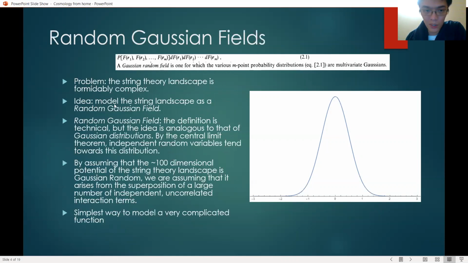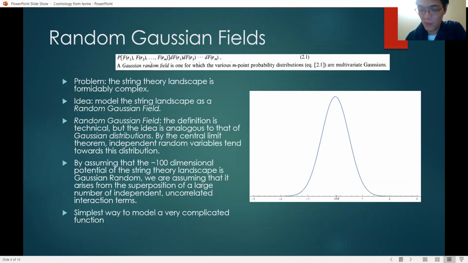And we proceed by modeling our string landscape as a random Gaussian field. The definition of a random Gaussian field is technical. Here's the definition up here. But you can think of it as analogous to that of Gaussian distributions. So here is a Gaussian. And hopefully everyone has seen this kind of curve before.